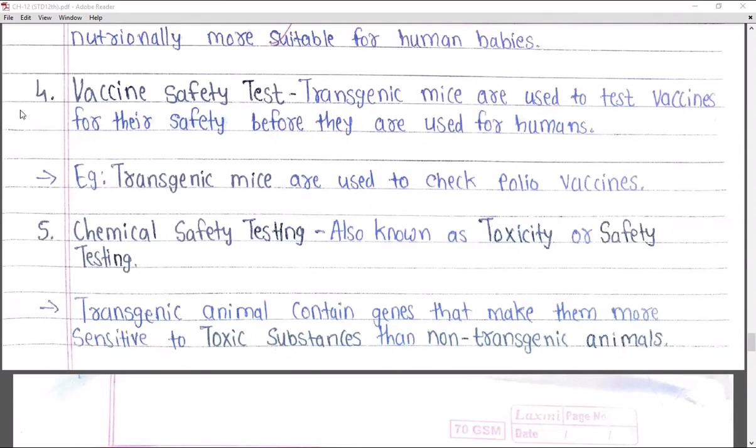So the vaccine should first be tested to check that it does not contain any active cell, because if there is any active cell in the vaccine, it can also create the disease in animals as well as humans, right? So transgenic mice are used for testing the vaccines for the safety of humans, right?